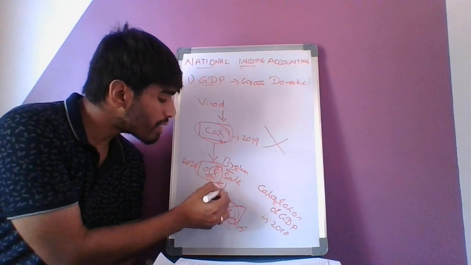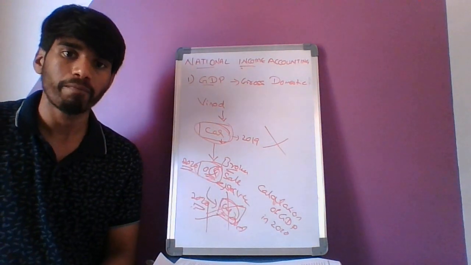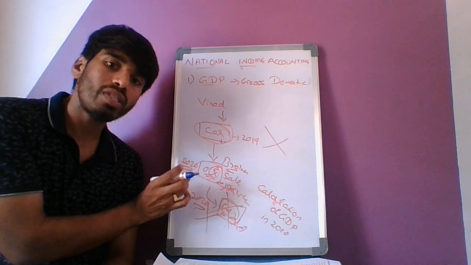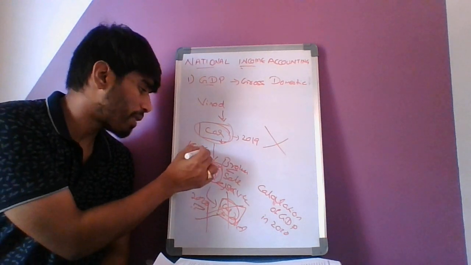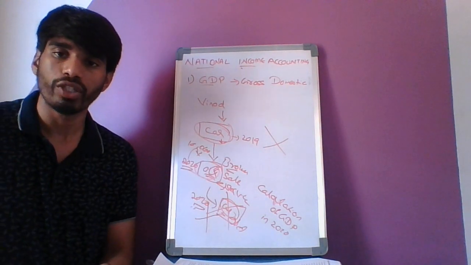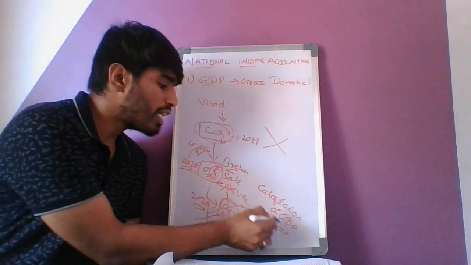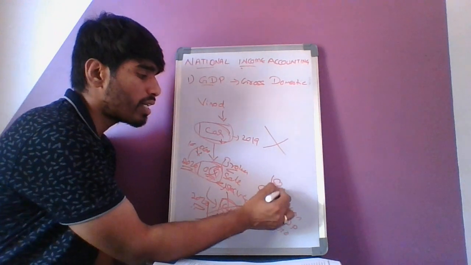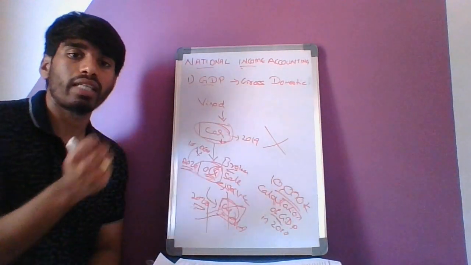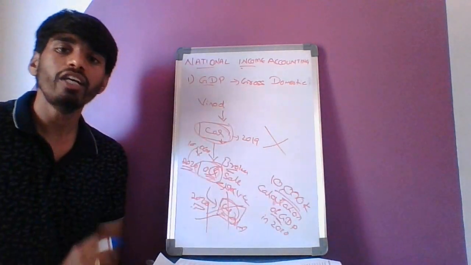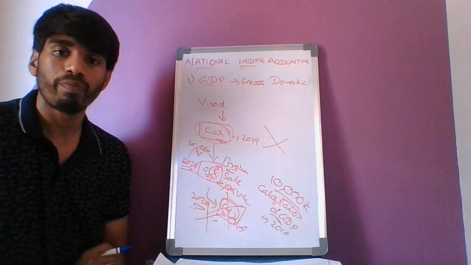So this is the service produced in the year 2020, which generated income for OLX. How much? 10,000 rupees maybe. 10,000 is the broker commission. So this 10,000, which is the broker charge or OLX service charge, will be added to the GDP calculation, but not the car value.